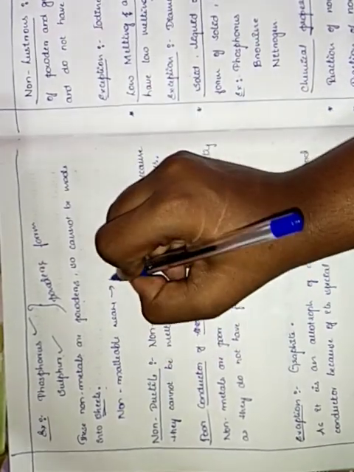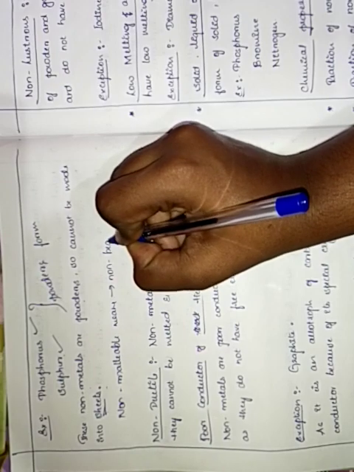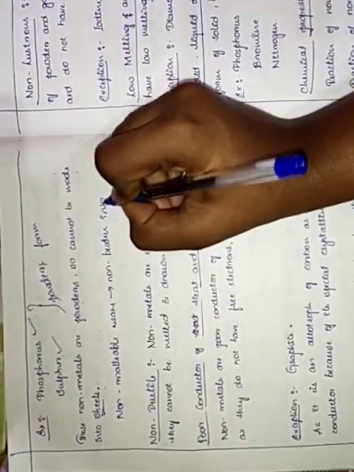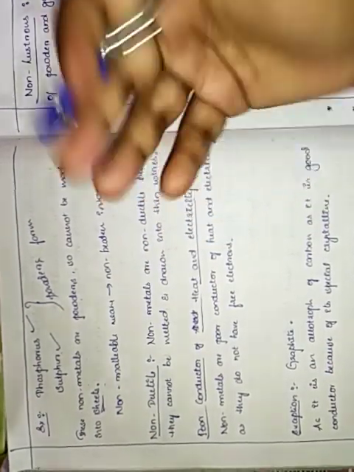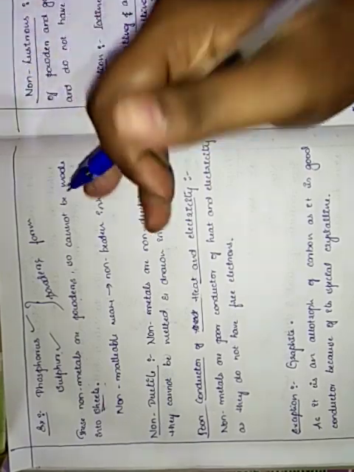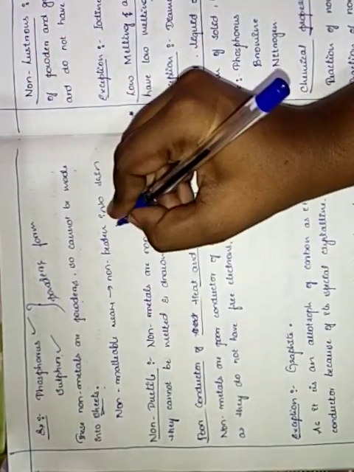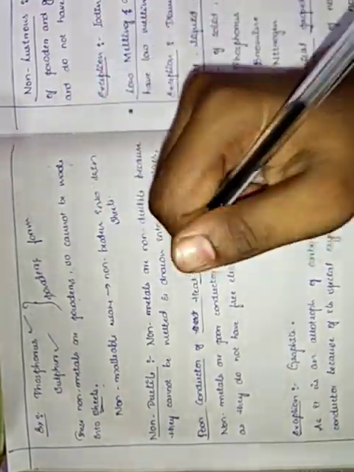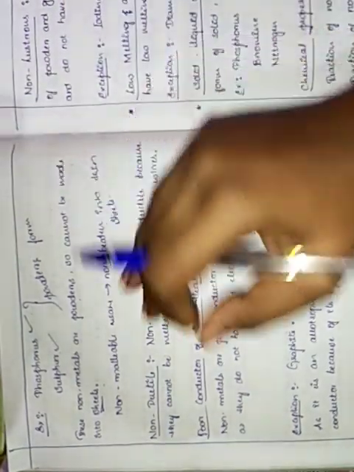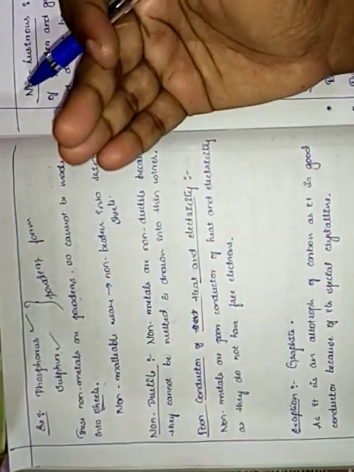it is non-beatable into thin sheets. So this is enough to recall. What does non-malleable mean? Non-malleable means that it cannot be beaten into thin sheets. If you hit it with a hammer and make a neat thin sheet, it is a metal. If you cannot hit it with a hammer and make thin sheets, those are called non-metals. Non-metals are non-malleable. Got it?